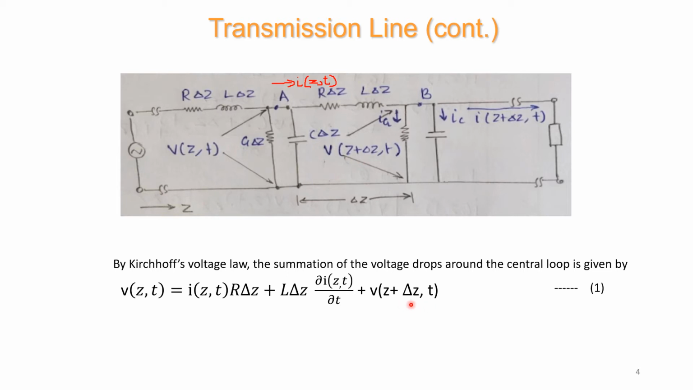So Z plus delta Z means it is the incremental length we have considered. Here we denote this little incremental length by delta Z, and this indicates that it is a long line we have considered. So this is how we write this equation.